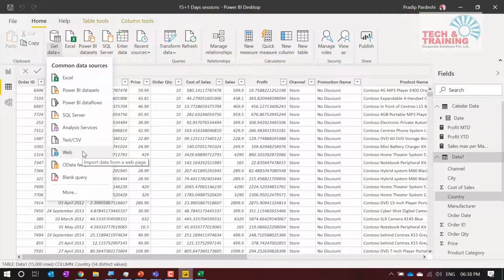Let me give you an example of moneycontrol.com. If you want to fetch some data there, it gives you the option to export that data in Excel format. It does not expose the data, so you can't download it. But if the data is available on the website itself, then you can directly get that data into Power BI. You cannot export the data outside Power BI.